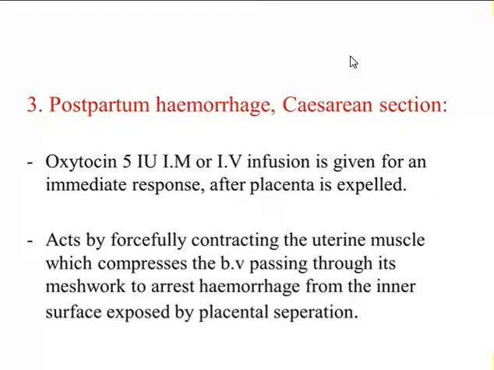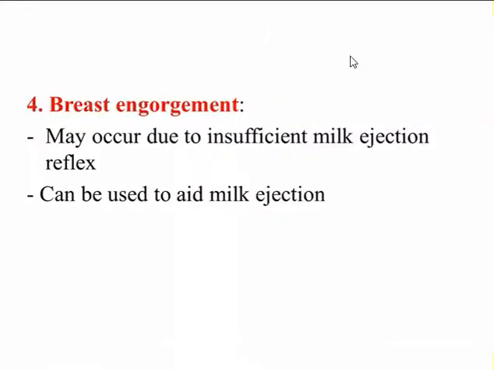And oxytocin can also be used for breast engorgement. So when does breast engorgement occur? It may occur due to insufficient milk ejection reflex. So to cause the milk ejection, we can give oxytocin. If after delivery of the baby, the female is not ejecting an adequate amount of milk, then we can give oxytocin.